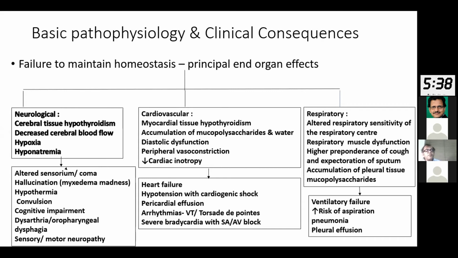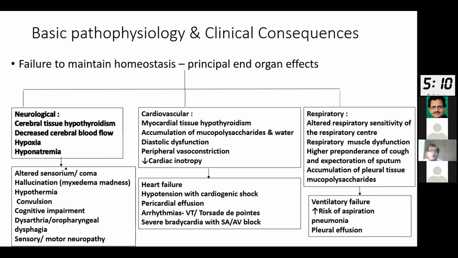But again, all this can contribute to the increased confusional state. So the patient presents with an altered sensorium or coma. With hallucinations, it can present, and this is something which is given this typical name, myxedema madness. The patient can present with hypothermia, as we have discussed, for all these reasons, because the temperature regulation gets severely affected. There's a cognitive impairment. The patient can present with dysarthria or oropharyngeal dysphagia and sensory or motor neuropathy.